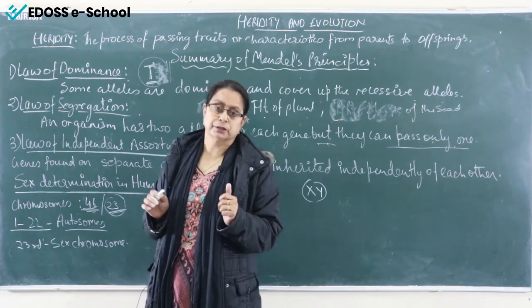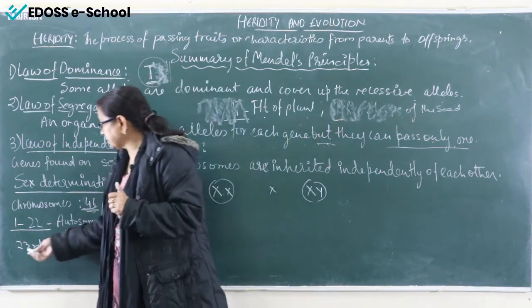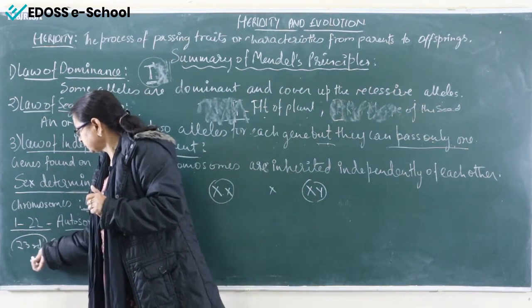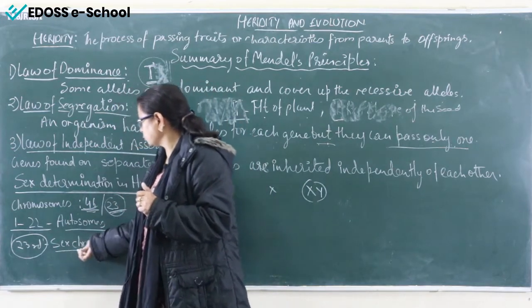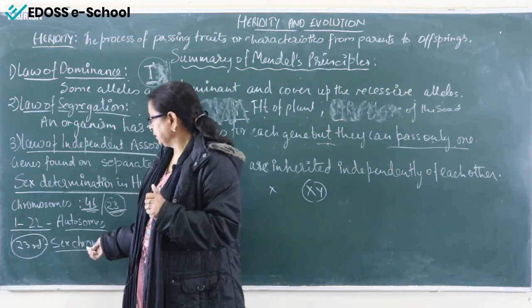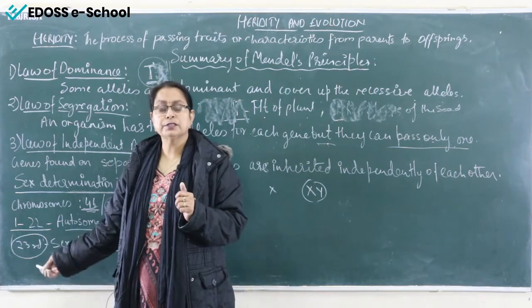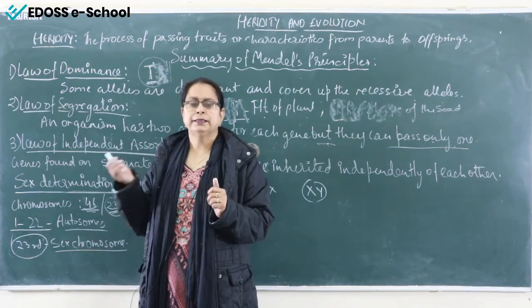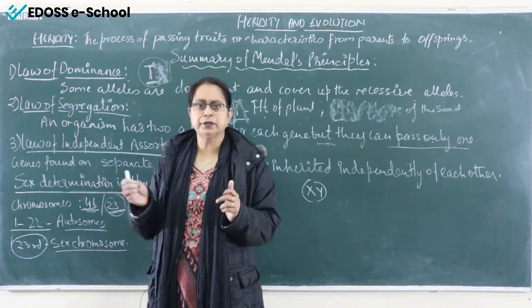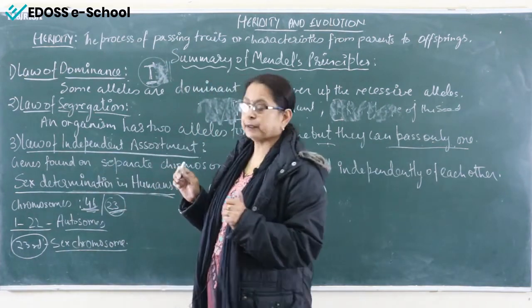So the 23rd pair of chromosomes is known as the sex chromosomes, or you can also call them germ cells, because they are the only pair of chromosomes, the last pair, that take part in reproduction. And how will it take part?